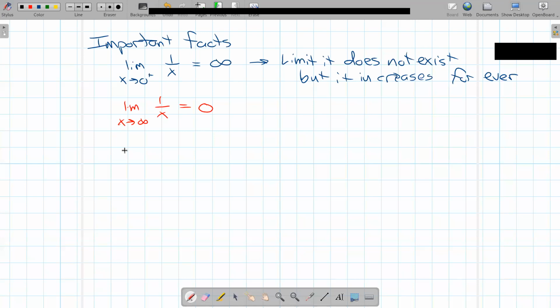Now, remember though, infinity is not a number. You can't just plug it in, right? You can't just get there. It's a direction. Sometimes it's right, sometimes it's up. Negative infinity could be left or down, depends on where we're heading. All right.